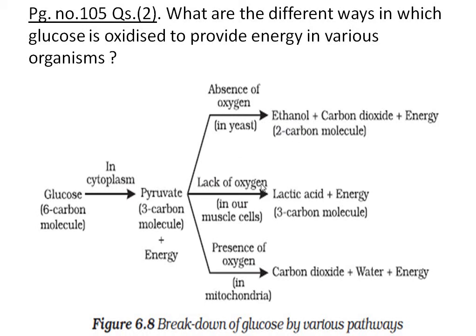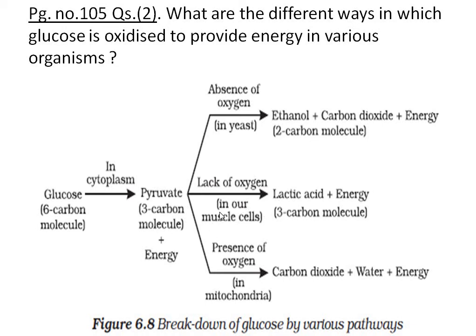And here there is another type of respiration, that is in the lack of oxygen. Not in the presence, not in the absence, but when oxygen is lacking, when oxygen is not sufficient, a type of respiration takes place in the muscles.